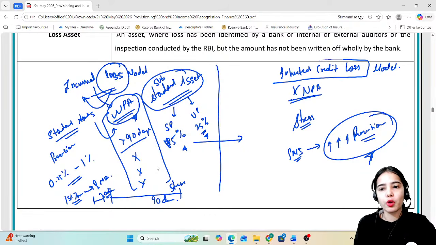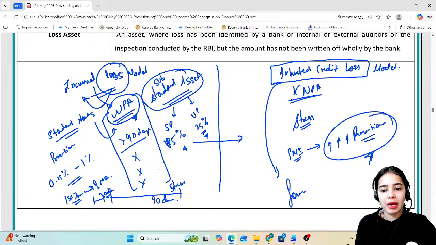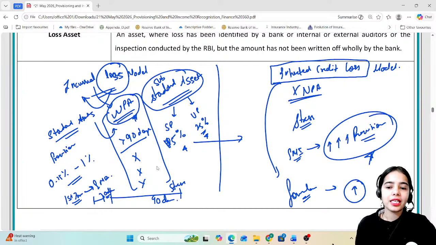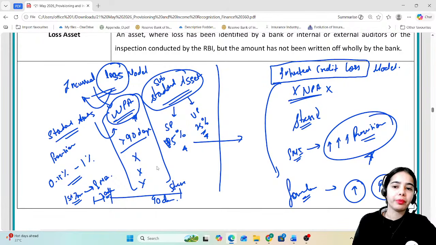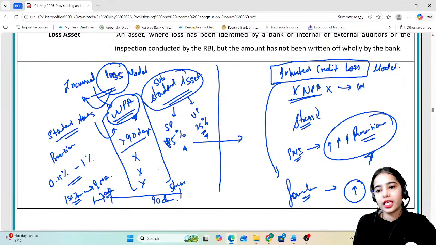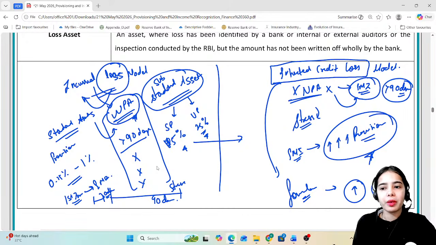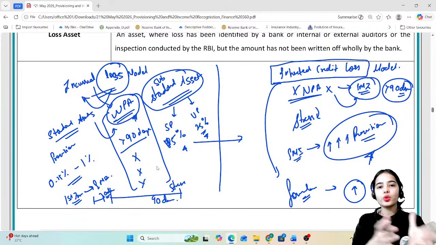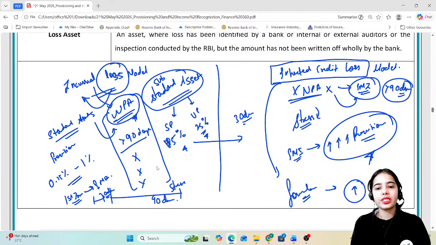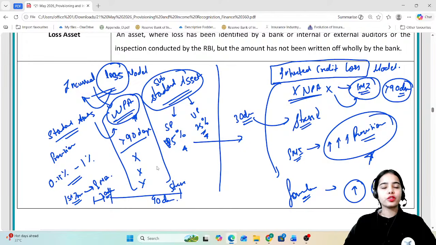And the expected credit loss model also gives a formula for the banks so that they start maintaining higher provisions, and the bank recognizes the probability of default, that there is some probability of default even if NPA has not happened, but the loan is under stress because for the past 30 days, for the past 45 days, the EMIs have not been paid. NPA is only recognized when the payments are not coming for more than 90 days. But before those 90 days, in 30 days only, the stress can be recognized.